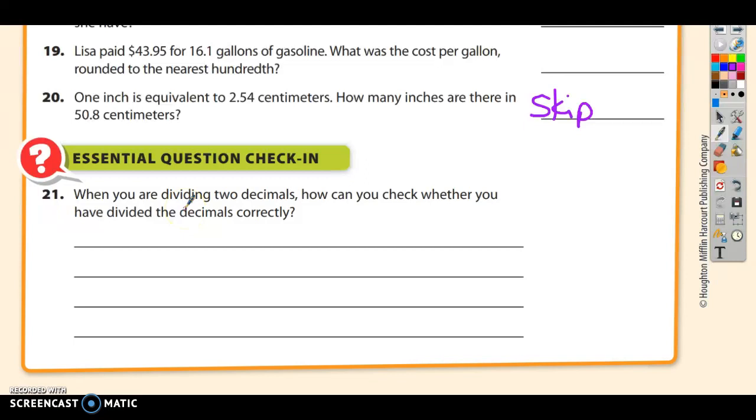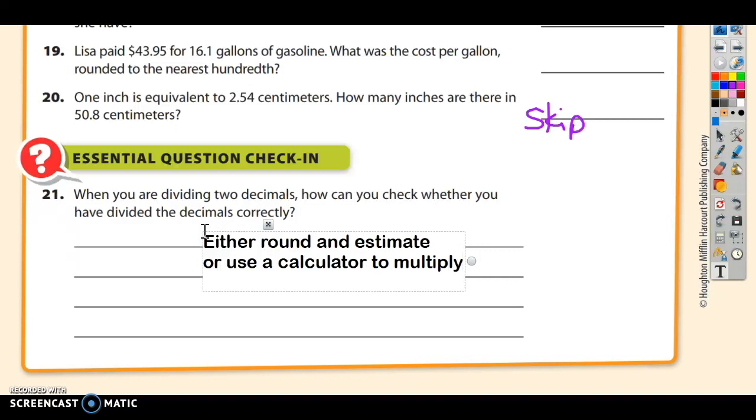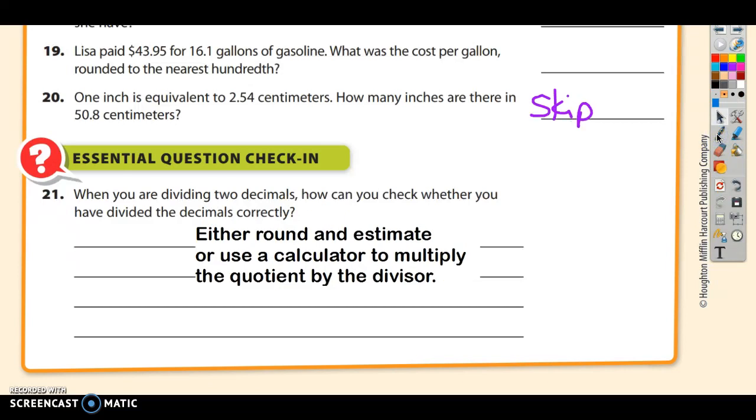I would say either round and estimate, or use a calculator to multiply the quotient by the divisor. Those are 2 ways to check. So either round and estimate or use a calculator to multiply the quotient by the divisor.